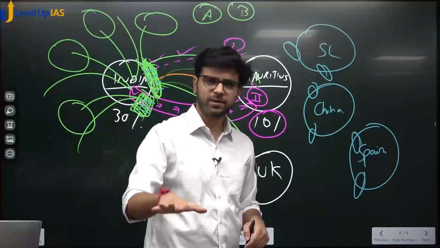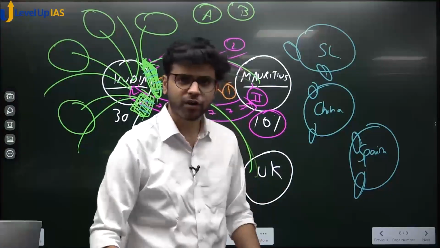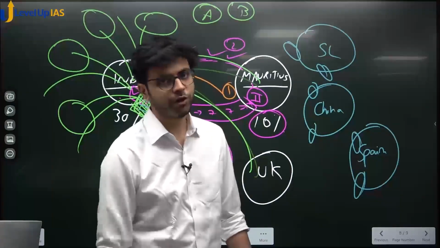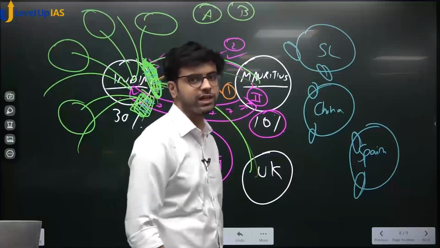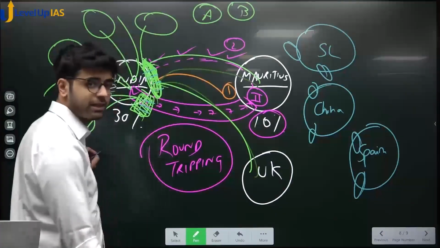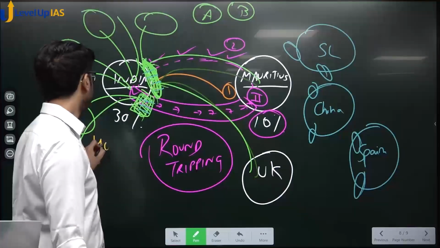This money is very unstable. This money is very harmful for the economy, because today it comes in, tomorrow it goes out. We cannot base our fiscal policy on these temporary inflows. Yes or no? This money is called hot money.